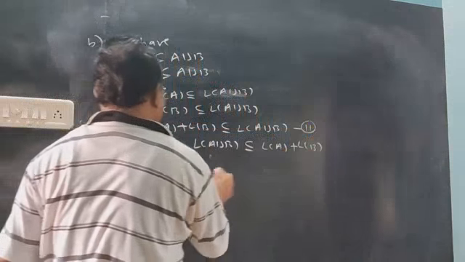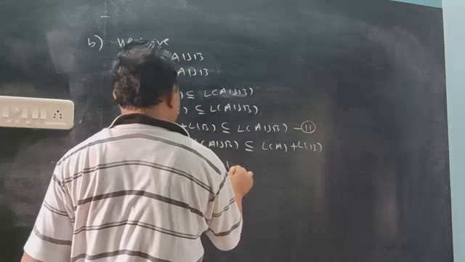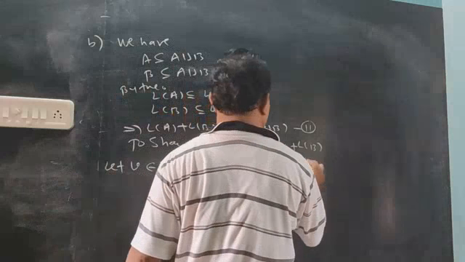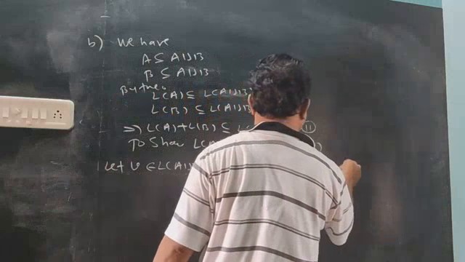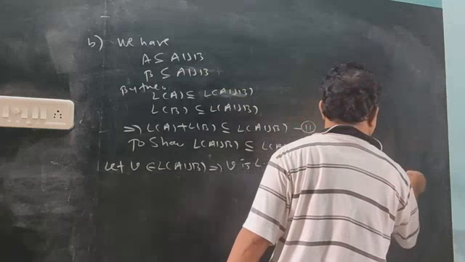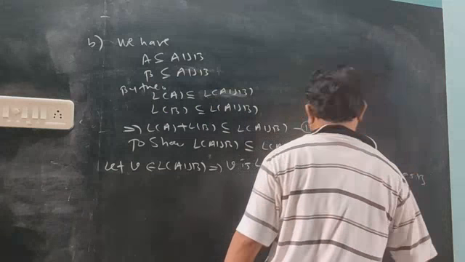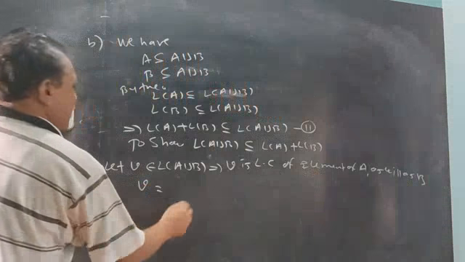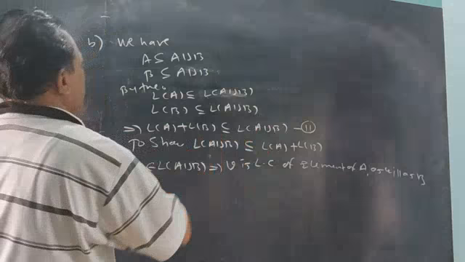So v is in the span. Span means linear combination. So v is a linear combination of elements of A as well as elements of B. So this v will be expressed as a linear combination of elements of